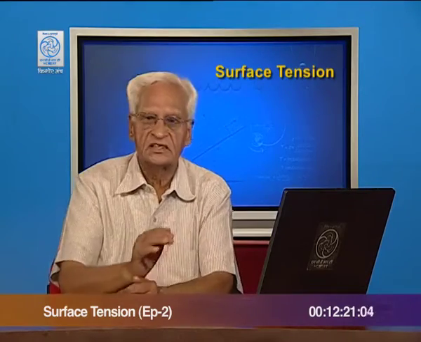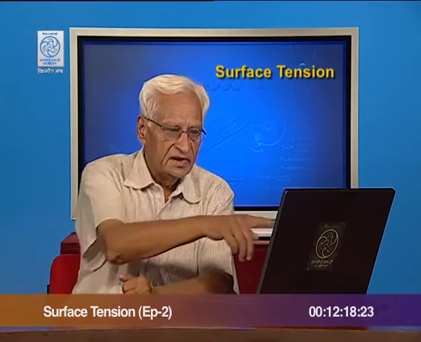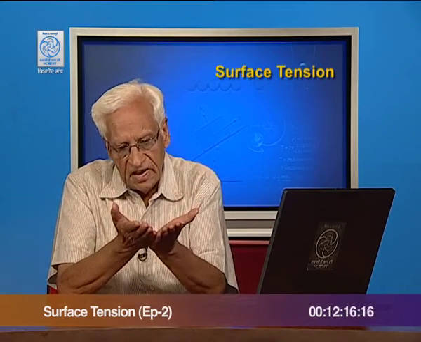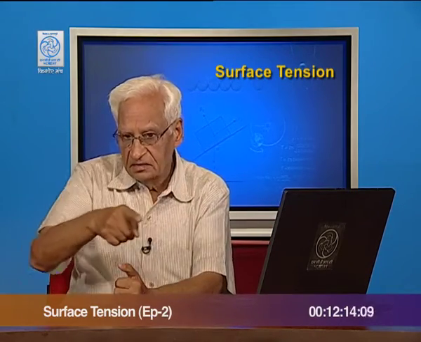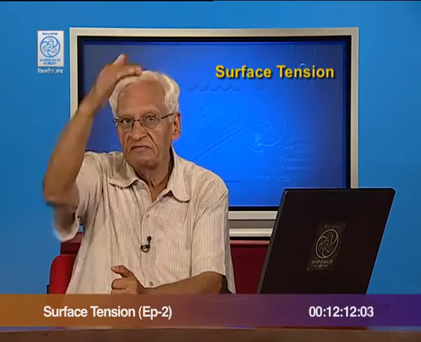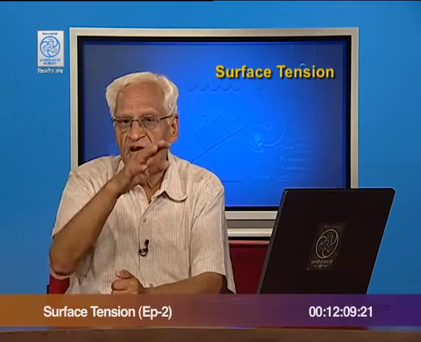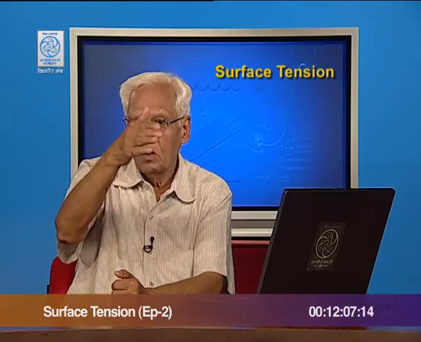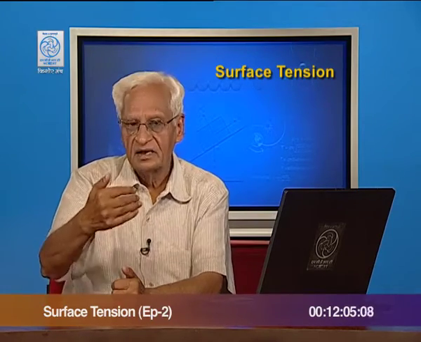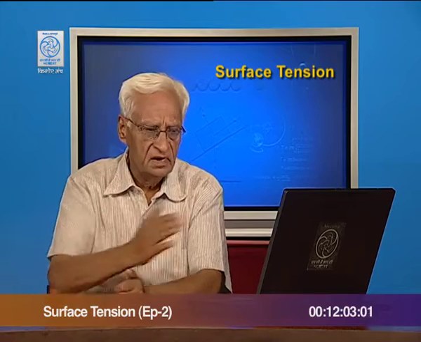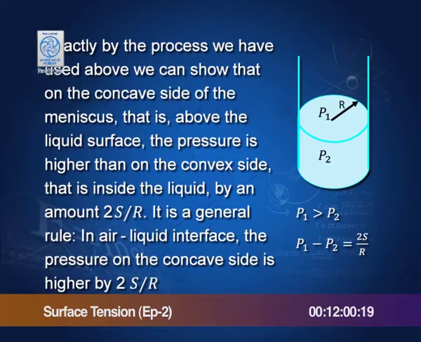By a similar process, we can show that, as I explained to you, the surface of water is concave upwards, and the pressure on the concave side is higher than the pressure on the convex side by the same argument that we just carried, and the excess pressure is 2 S by r.